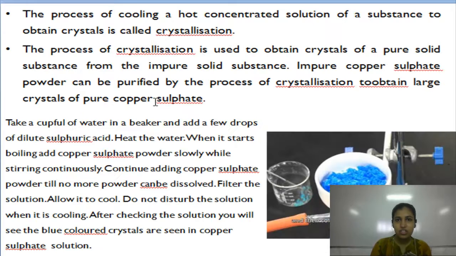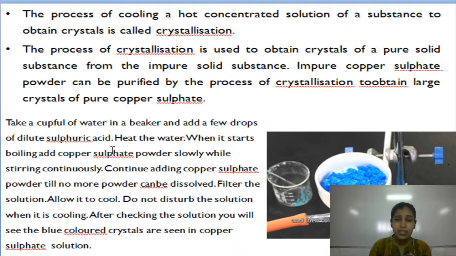We will study crystallization in this slide. The process of cooling a hot concentrated solution of a substance to obtain the crystals is called crystallization. The process of crystallization is used to obtain crystals of a pure solid substance from an impure solid substance. Impure copper sulfate powder can be purified by crystallization to obtain large crystals of copper sulfate.